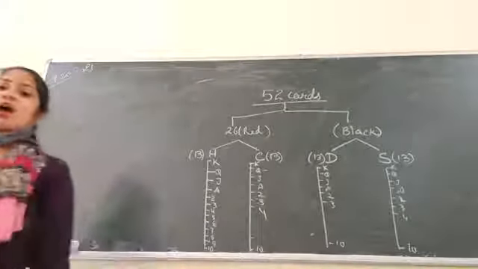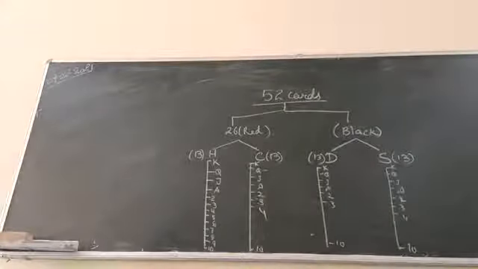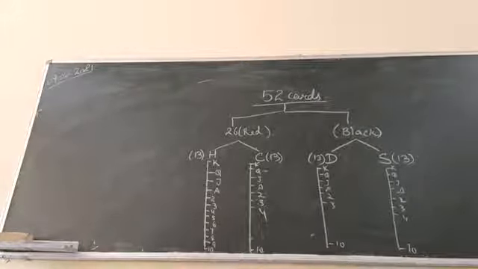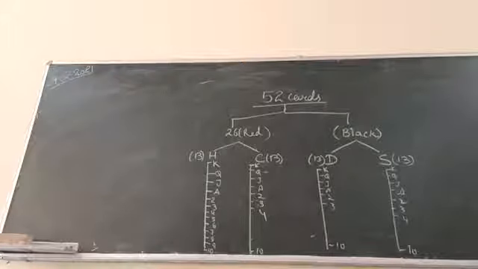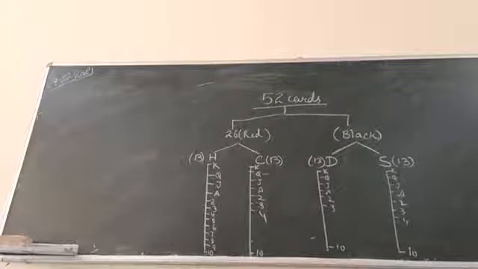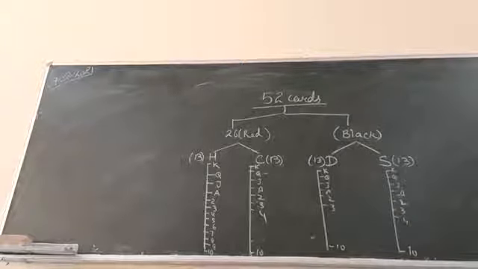Right? So you have a question of probability, that is question number 8, which says that from a well shuffled pack of 52 cards, one card is drawn at random. You have to find the probability of getting the 10 of clubs.